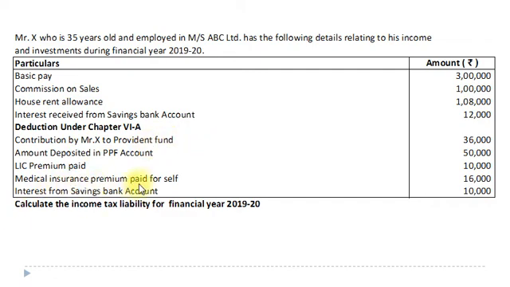Mediclaim insurance premium paid for self is allowed as deduction under chapter 6A section 80D, and interest from savings bank account is allowed as deduction under chapter 6A section 80TTA, maximum rupees 10,000. From this information we are to calculate income tax liability of Mr. X for the financial year 2019-20 and assessment year 2020-21.